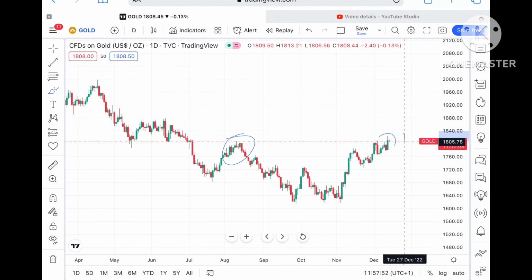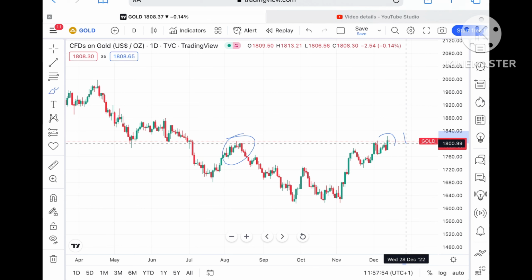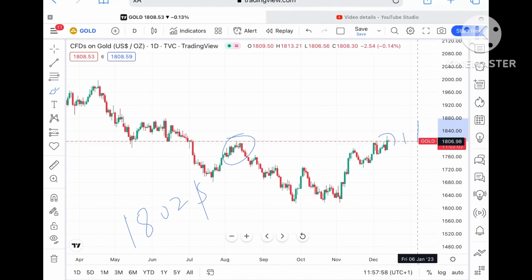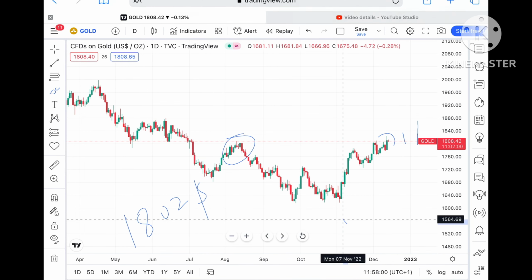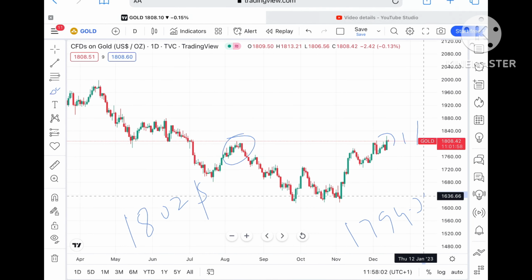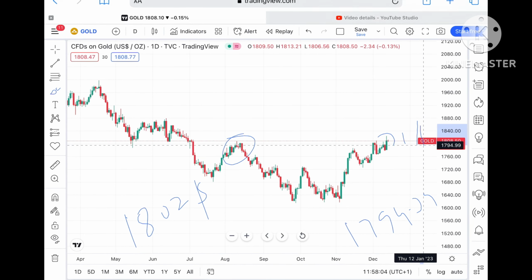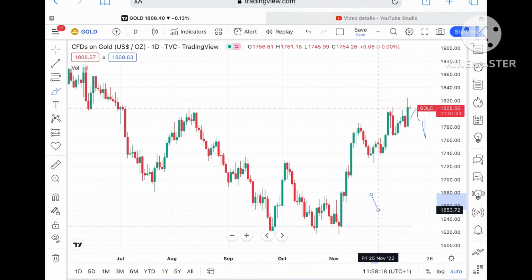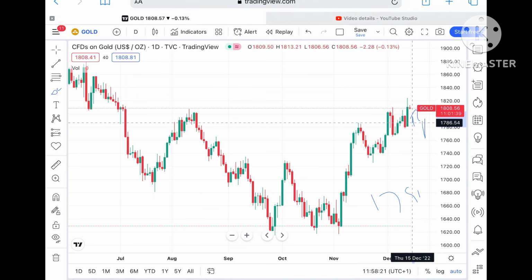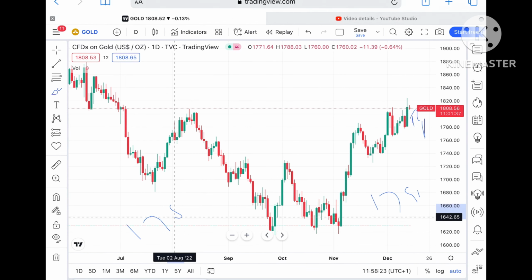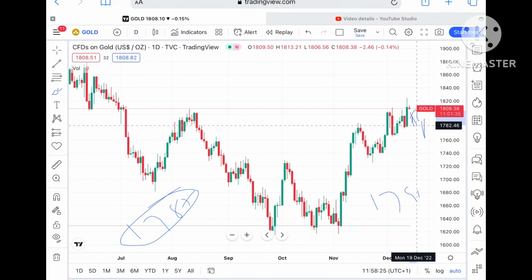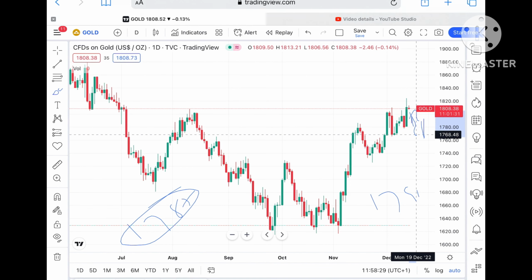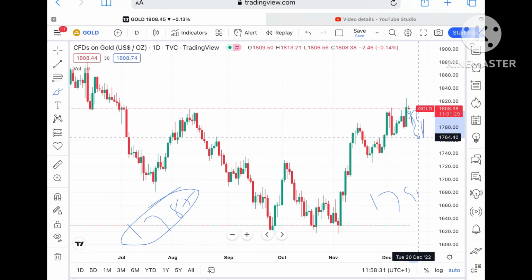But suppose the price doesn't sustain this level, then we can see it come down again to a level of $1802. And if that level goes further down, then we can see it touch a level of $1794.39. Suppose the price falls below that particular level, then we can see it come down towards a level of around $1791, and from there we can see it touch its strong support of 1787. And once it falls below that level, then we can see it go towards a level of around 1768 to a level of around 1763.